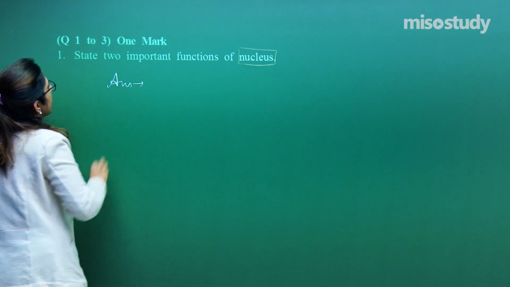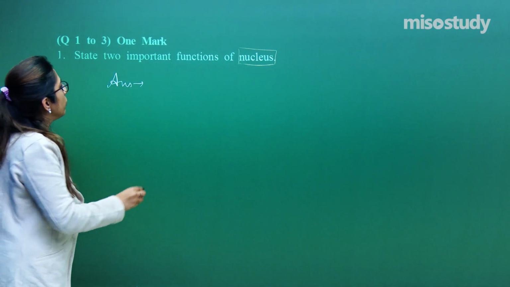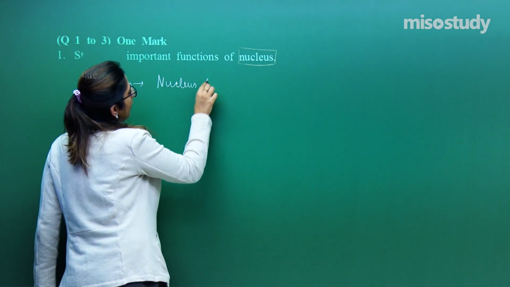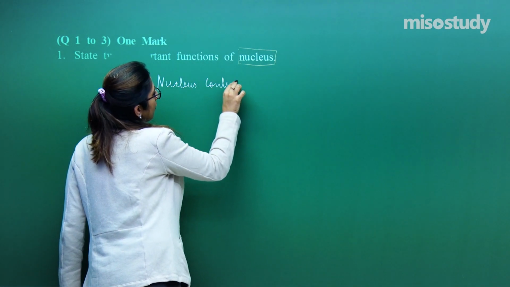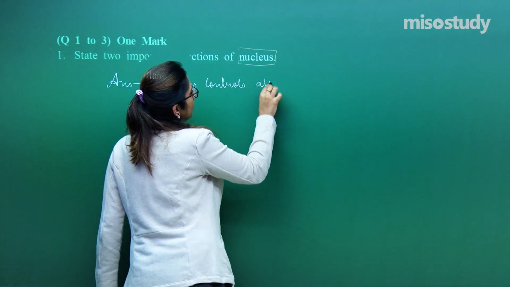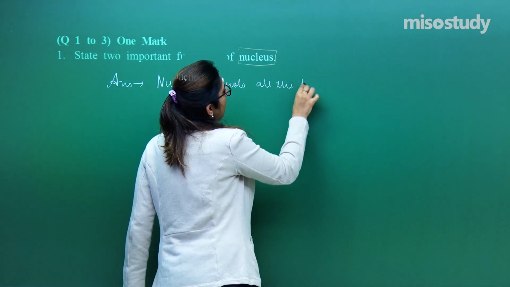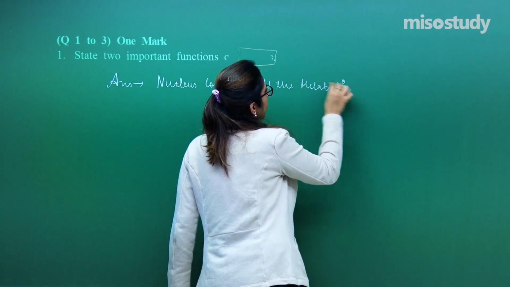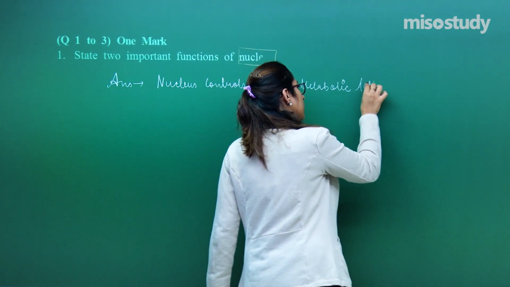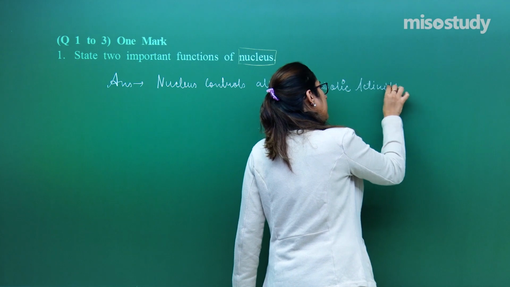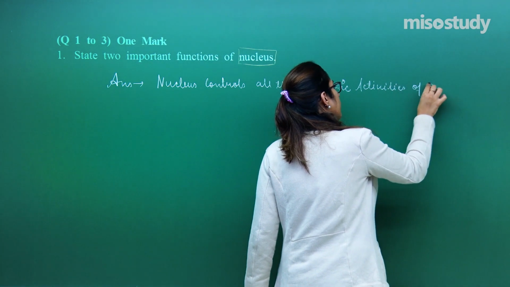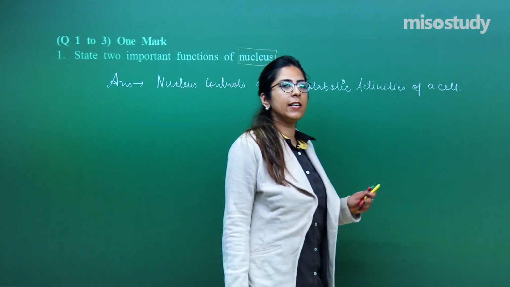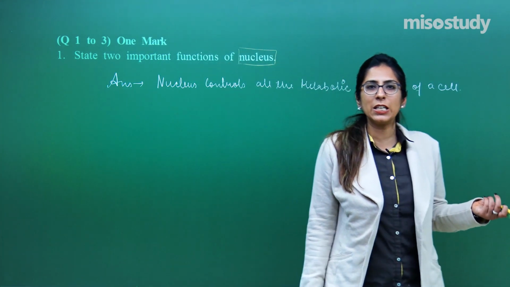For this, the answer is, state 2 important functions of the nucleus. The nucleus controls all the metabolic activities of a cell. All the metabolic activity, whether it is related to digestion, respiration, excretion.